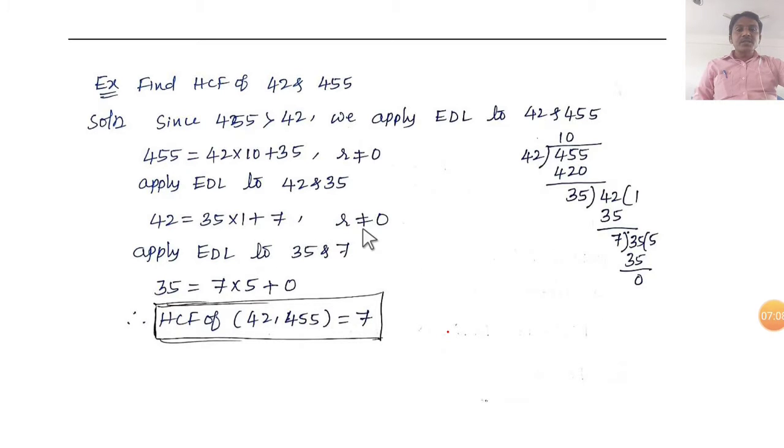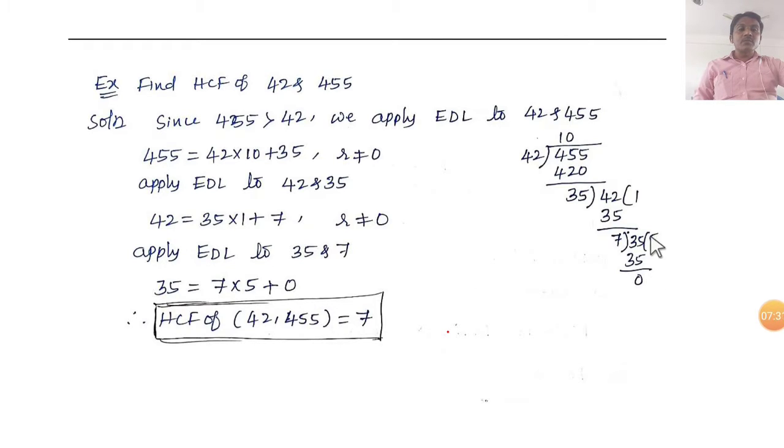In the second step also the remainder is not equal to 0, it is 7. We have to continue again. Now consider the last remainder, 7, as the divisor, and 35 as the dividend. 7 fives are 35. In this step, 35 minus 35 gives 0. The remainder becomes 0.